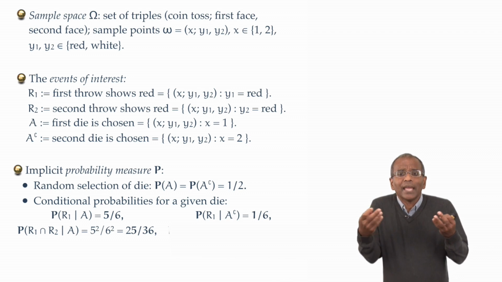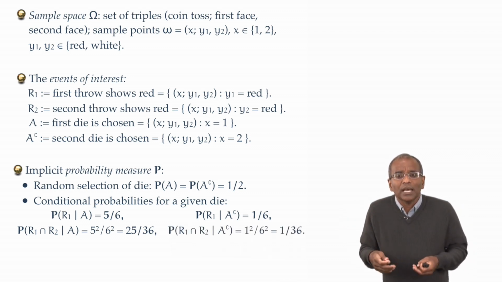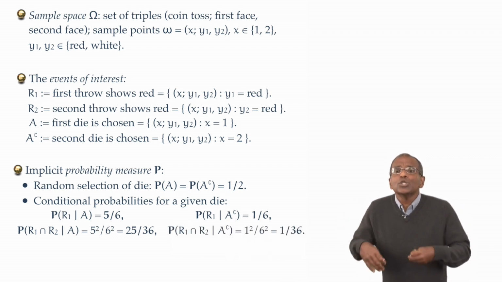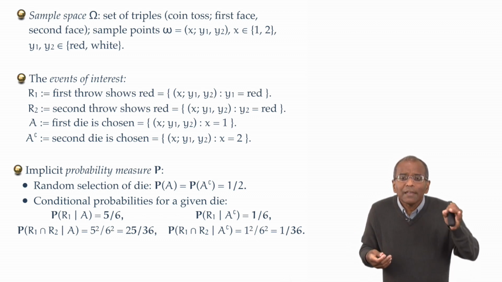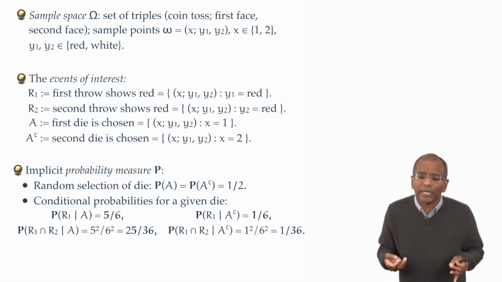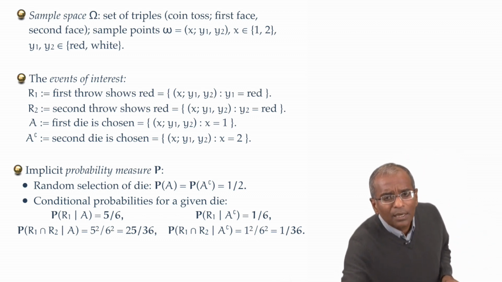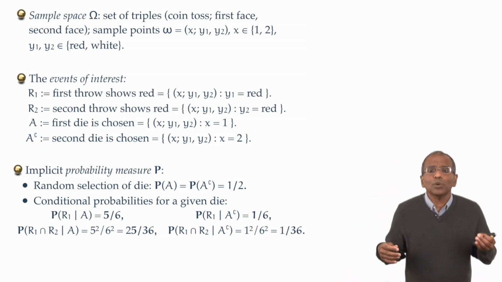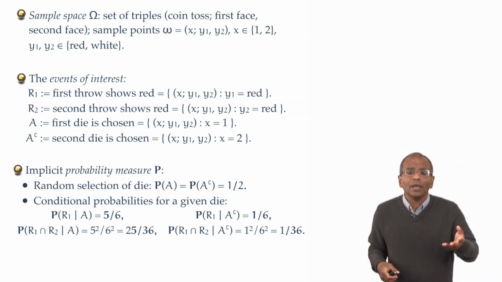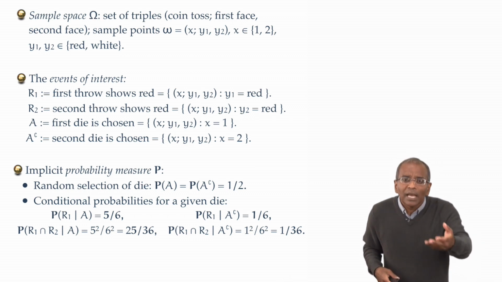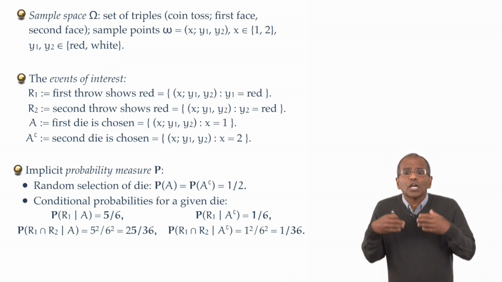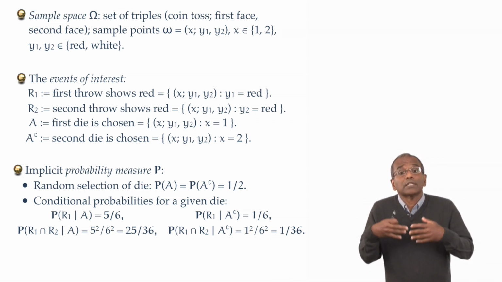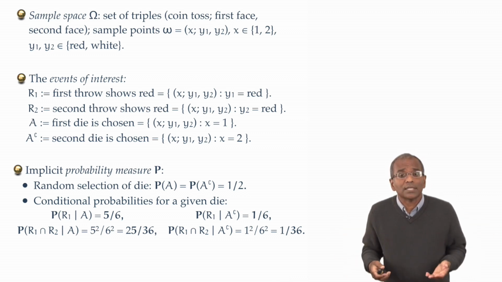And by an identical calculation, the chance of throwing two red faces, given that die 2 is selected, well, if die 2 is selected, there's only one red face, and there's only one way of throwing the same face again. And therefore, the chance of throwing two red faces in a row, given that die 2 is selected, is now 1 in 36.